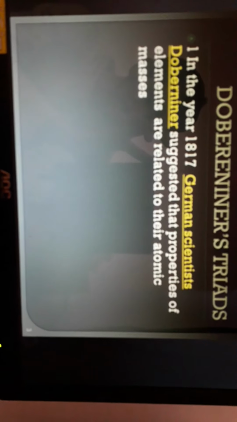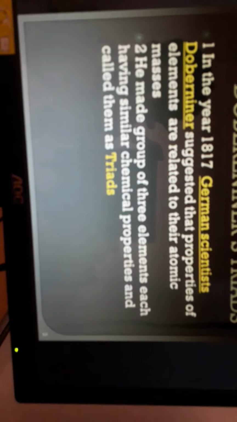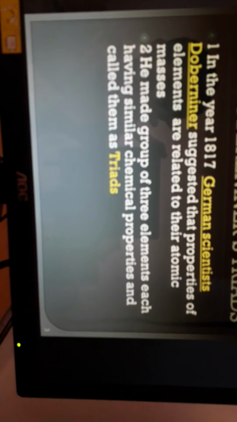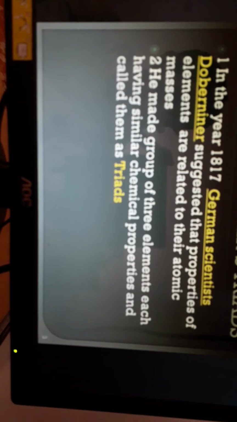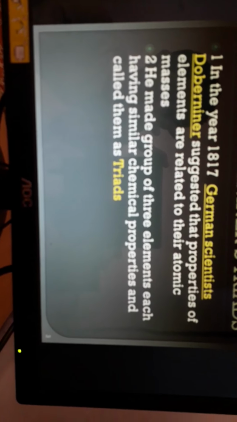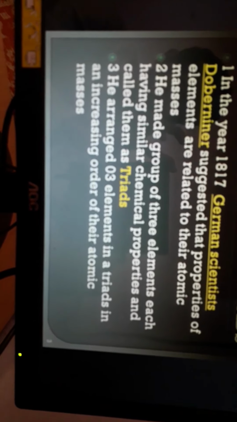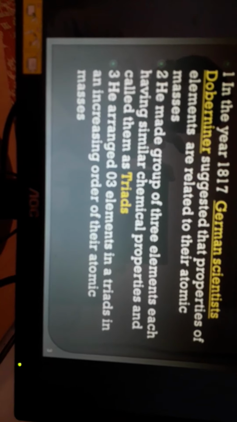He considered the atomic mass as the fundamental property of the elements for classification. And he made groups of 3 elements having similar chemical properties, and he called them triads. Then he arranged the 3 elements in a triad in increasing order of their atomic masses.